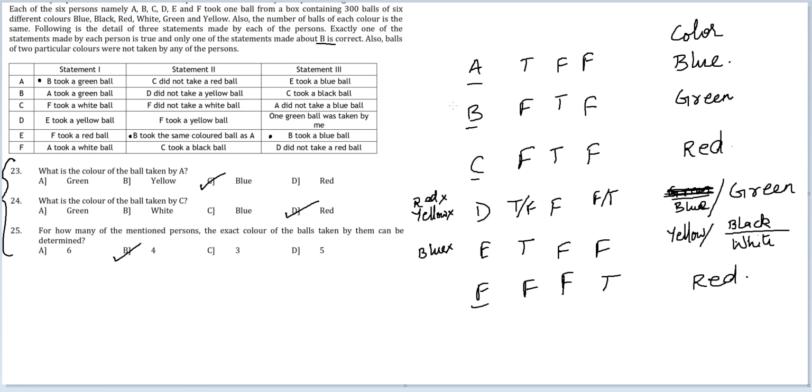And I now realize I wasted time in figuring out the color of balls for D and E according to cases because that never even came up in the questions. Pay attention. I was lucky that in the first case that I took, A's first statement being true, everything worked out. Otherwise, I would have had to go down this path. B took the same color as A, or B took a blue ball. One of these, you start off at one of these two points and then you work your way backwards. But this should be it.